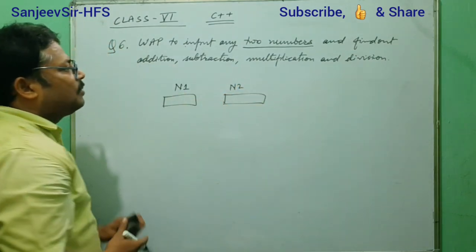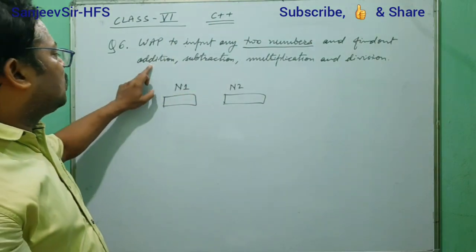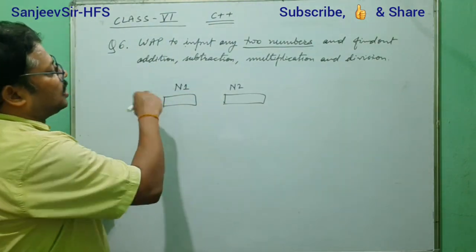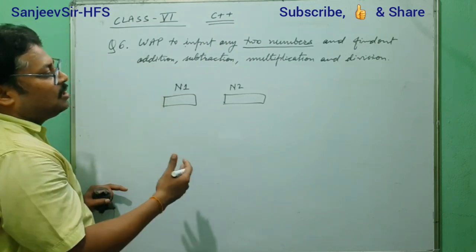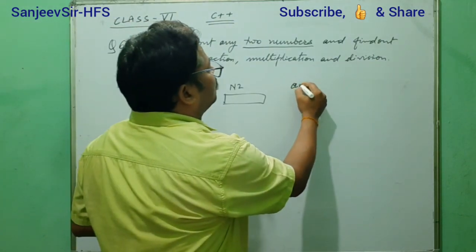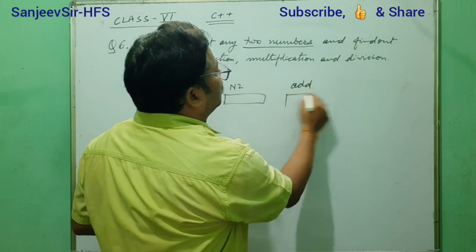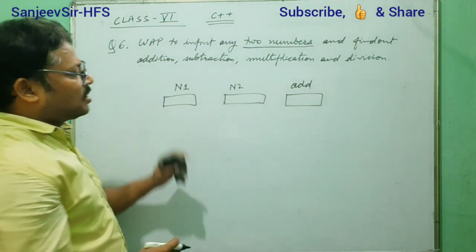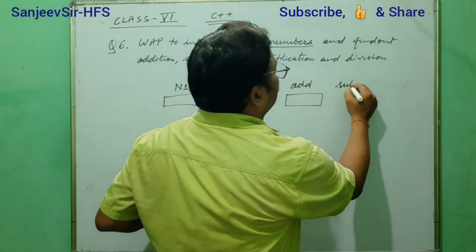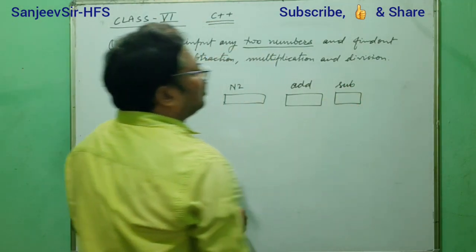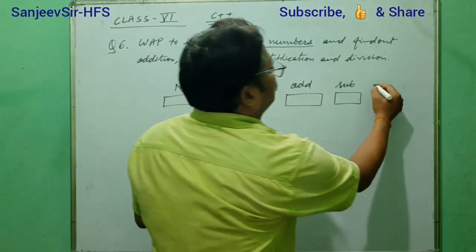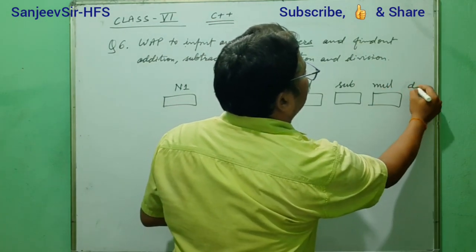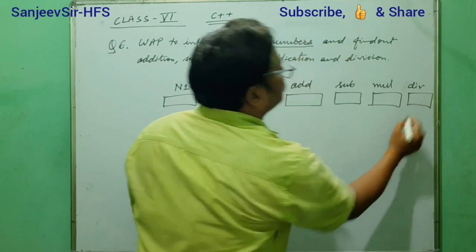We will find out addition, that means addition of n1 and n2. For storing that addition we need another variable also. Suppose we have taken add. So for addition we take another variable. For subtraction we also need another variable. For multiplication also we need one, and for division also we need one variable, division.